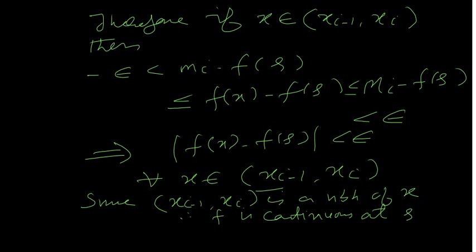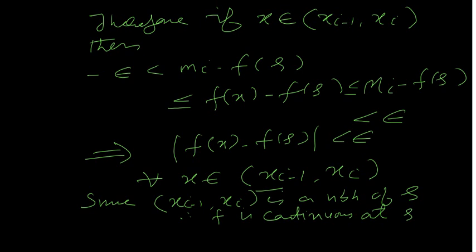Sorry, we are talking about f. We are checking the continuity at the point s, so we need to find the neighborhood of s. For each epsilon there should exist a delta, because the length of this interval is less than some number.